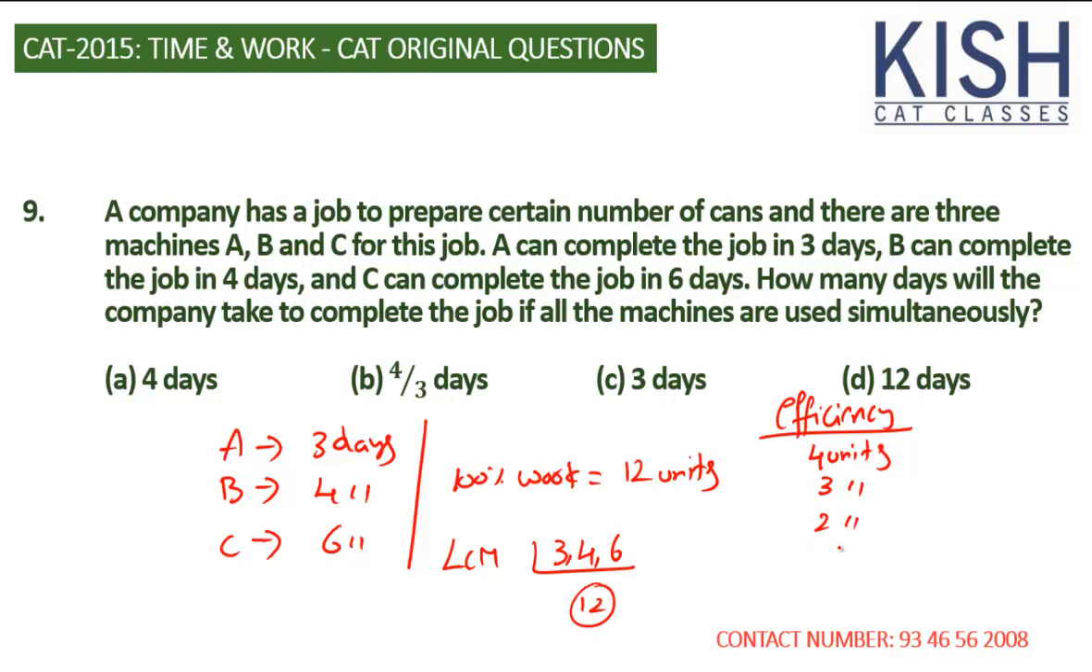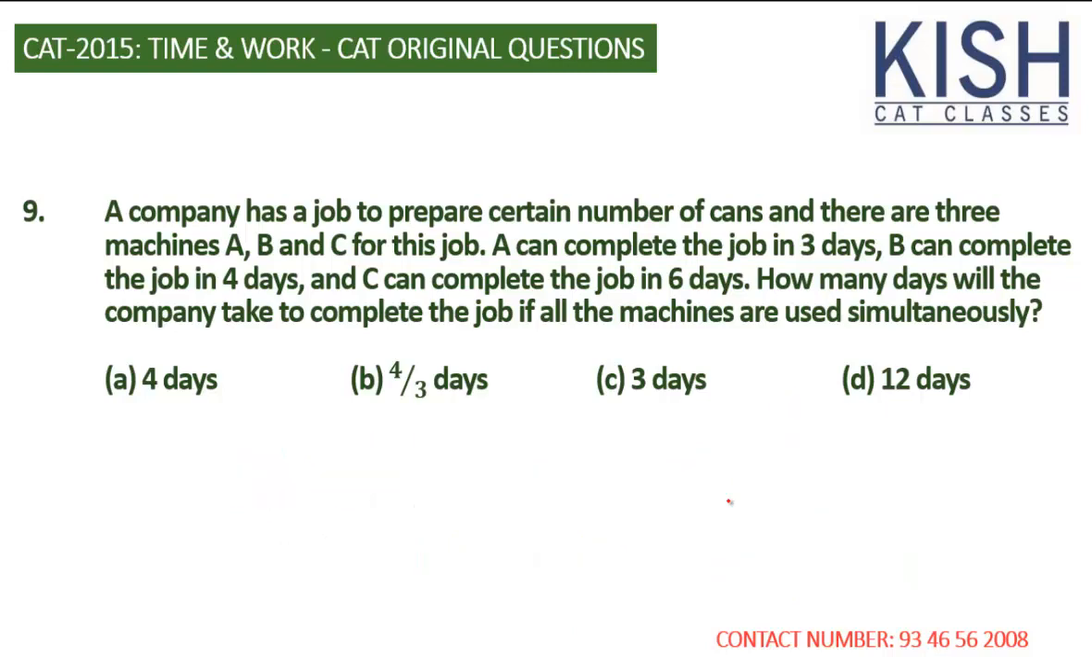So the total efficiency is 9 units, the total work is 12 units. So total efficiency of ABC together per day is 9 units. However, the total work is 12. So 12 by 9. Time is total work by efficiency. Let's move.